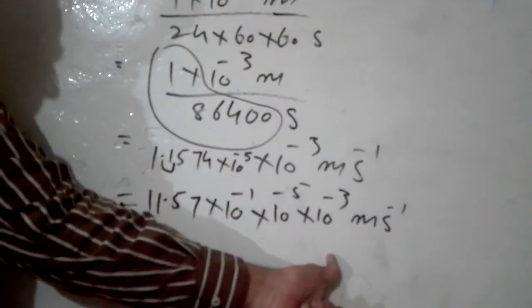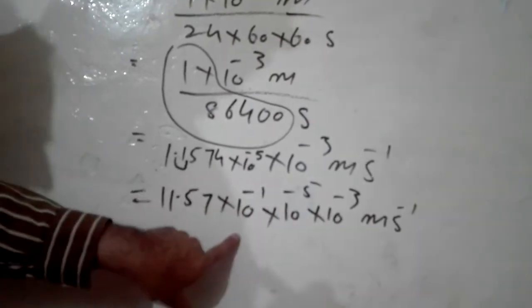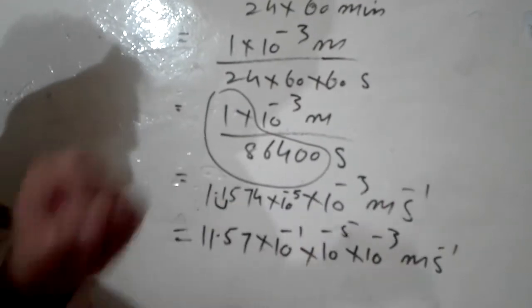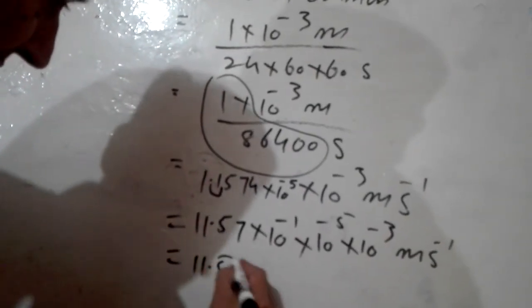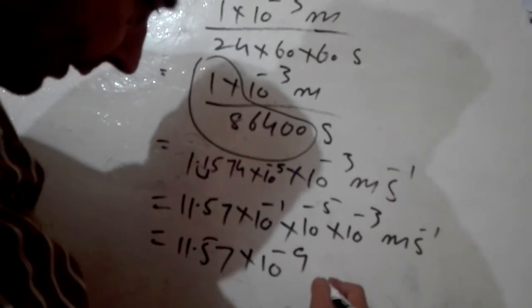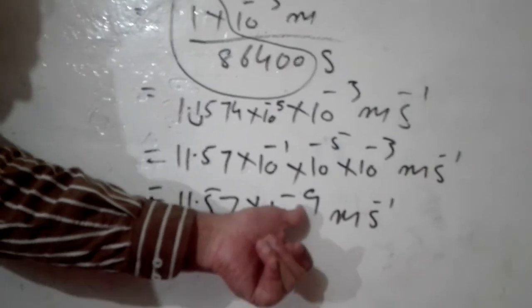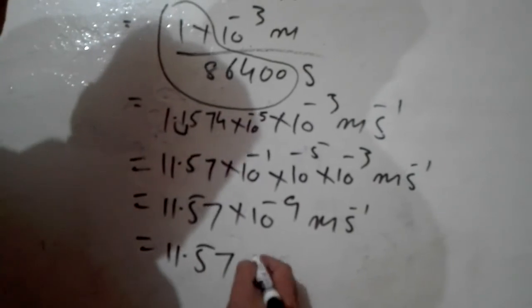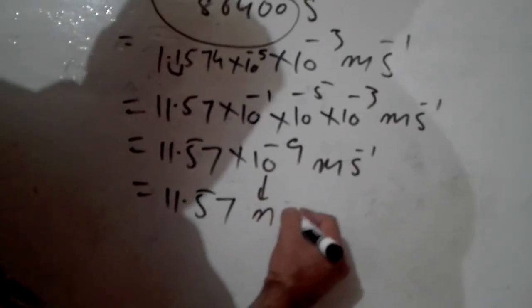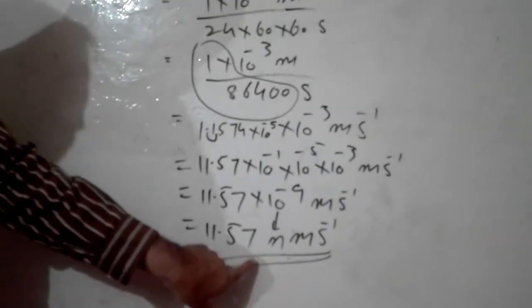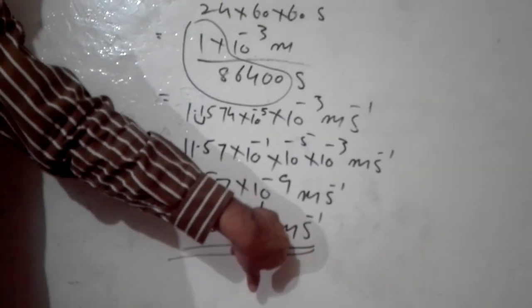Now I have solved my problem. 10, 10, 10, bases are same, so powers can be added. -3, -5, -1 give you -9. So I can write it 11.57 into 10 power -9 meter per second. You know what is the prefix of 10 power -9? Nano. So I will write n here. 11.57 nanometer per second. So this is my answer. I have changed this into nanometer per second. So this is the growth rate of hair in nanometer per second. That is all the answer.